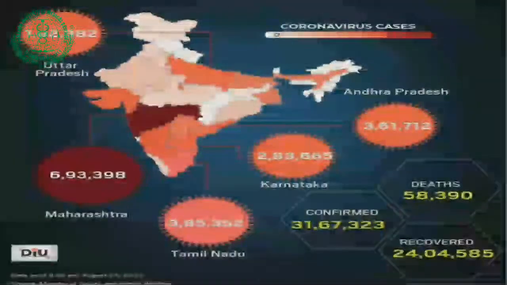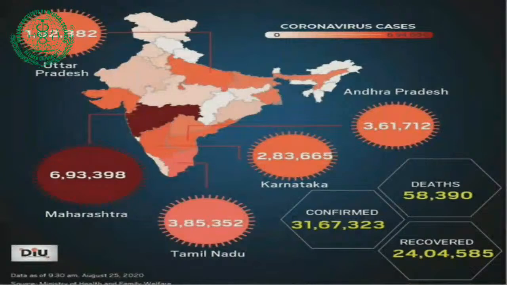I have tried to update the recent number of cases, and here you can see the map of India. This is the updated figure of the 25th of August 2020. Now today 2 days have passed and these figures are definitely increasing. Roughly we can add 60 to 70,000 cases per day. Approximately 60,000 cases are added daily. So even this picture can give us a guideline of the current situation of corona in India.